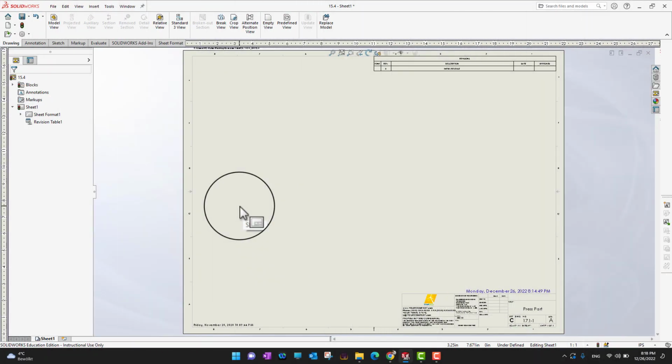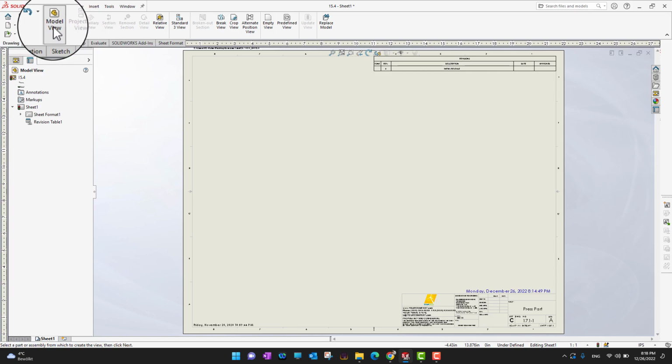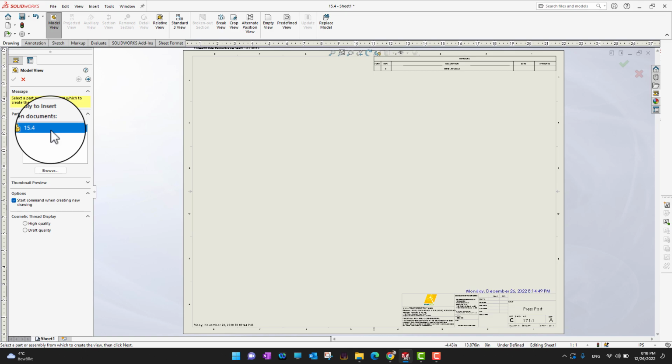Okay, so as we have nothing now, we are in the drawing environment right now. I'm just gonna go into the drawing, and in the ribbon section you can see there is an option for model view. We already selected the part because that part is open, or if you want to change the part, you can go into browse and bring your part here.